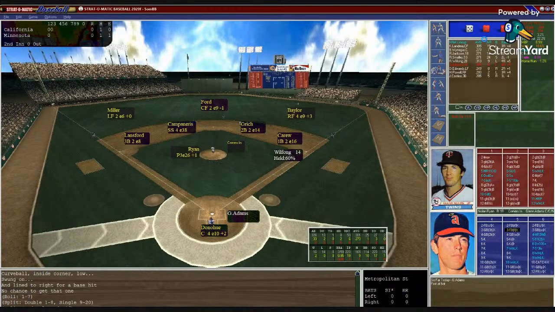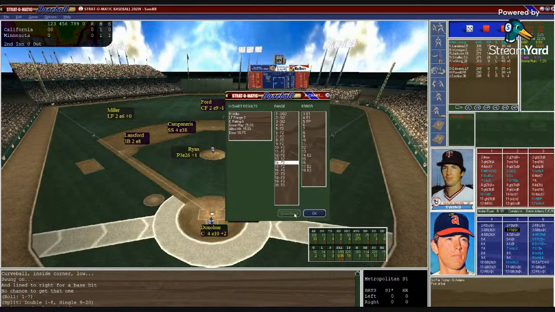Here's the pitch. That's a 5-3 fly ball to left field. Miller's a 2-6, should get to this. He comes in, makes the catch. Wilfong heads back for out number 1.